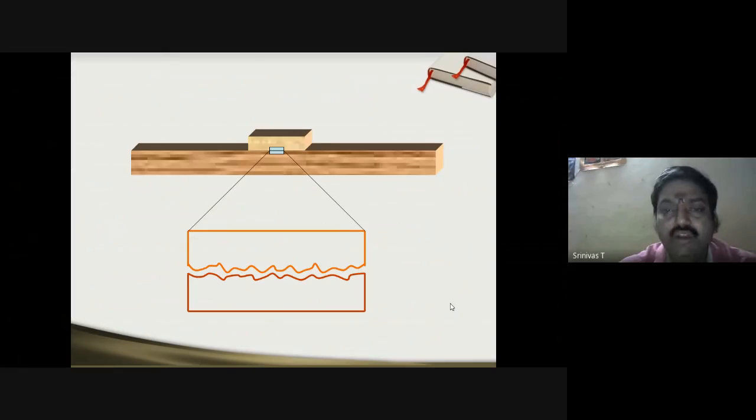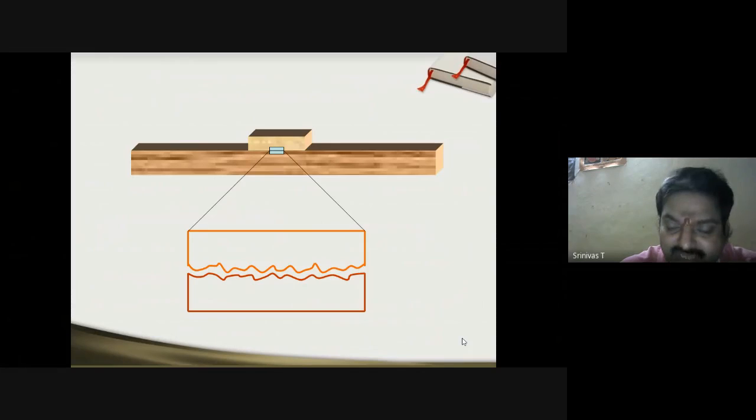Next, here you can see a picture of it, and it is very clearly seen. There is a big wooden block on which a small wooden block is moving. When a wooden block is trying to slide or move on another one, you can easily see the irregularities, which are in the shape of a blade. You can see the irregularities interlock with each other, and because they interlock, movement is no longer possible.